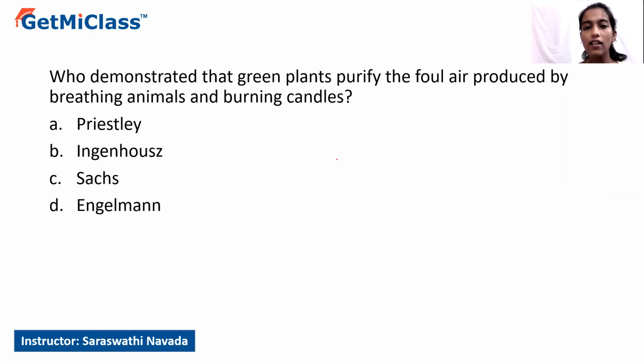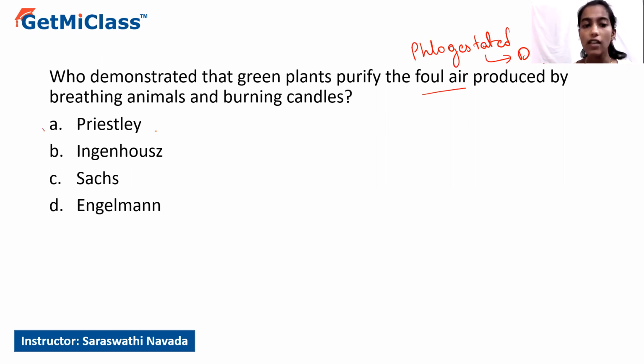So if we look at this experiment, it demonstrated that green plants are able to purify the foul air. It can also be called phlogistated air, so impure air. This foul air will be purified, that means it will be dephlogistated. And this foul air has been produced by breeding animals as well as burning candle. This particular experiment was demonstrated by Joseph Priestley.